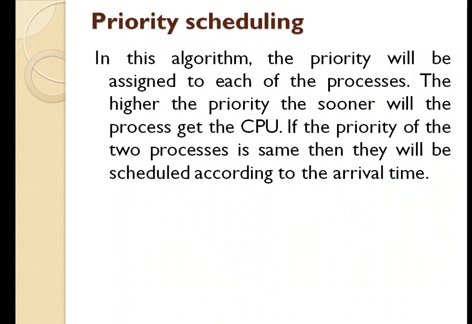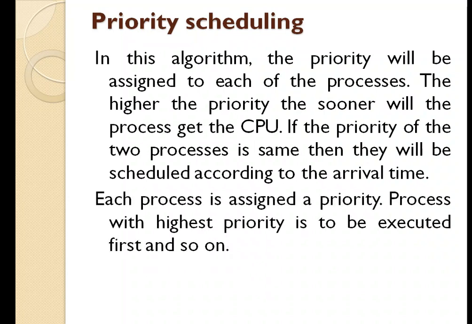If the priority of two processes is the same, then they will be scheduled according to the arrival time. So here again, if there are two processes having the same priorities, we are going to use FCFS, that is, first come first serve, and see the arrival time to break the tie. Each process is assigned a priority. The process with the highest priority is executed first, and so on. Priorities are generally some fixed range of numbers such as 0 to 7 or 0 to 4095. So priority is nothing but a number assigned to a process.